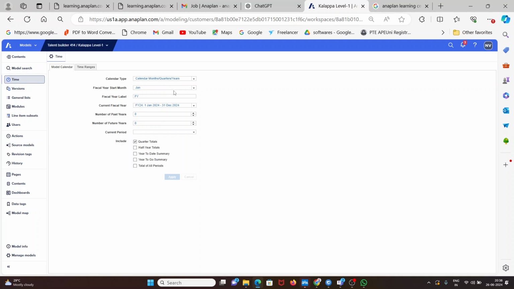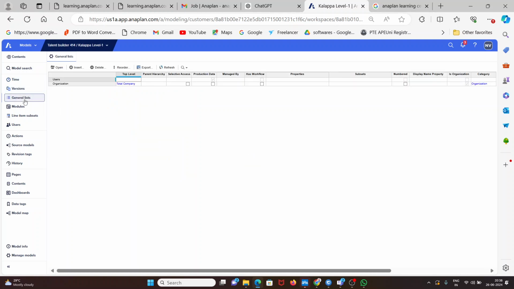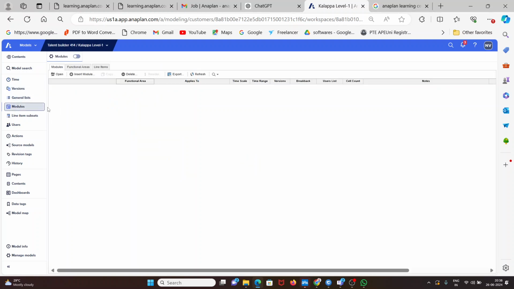So just now I showed how to create a model. Here in Anaplan there are only 6 main components. One is model, just now we have created. Another one is time. Next one is versions. Next one is generalist. Next one is modules. One more thing is there, line items, that we will get in modules. Whenever it is starting I will show that.